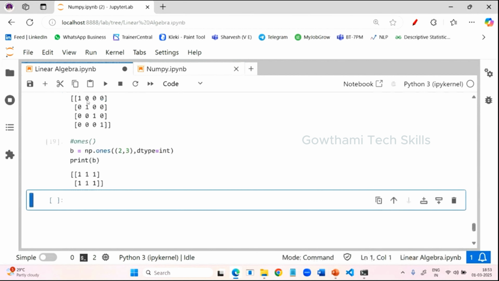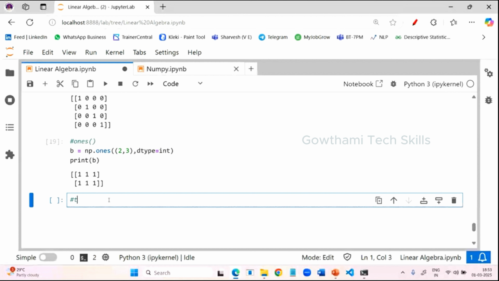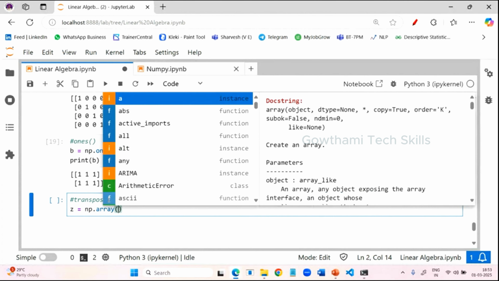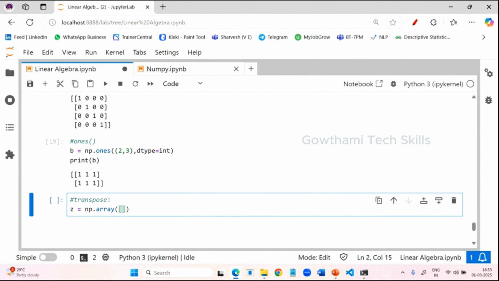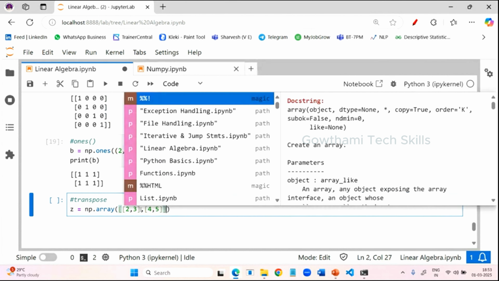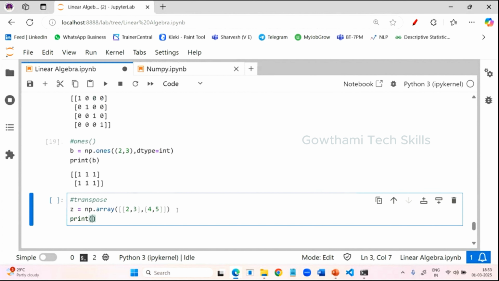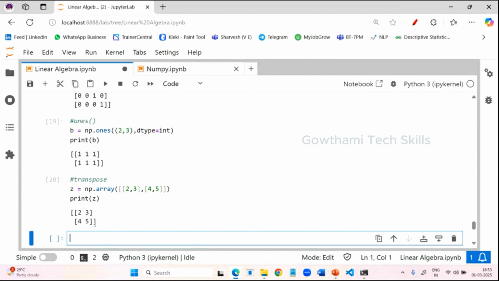Transpose. So now see here, let's see what is meant by transpose. So let us take the NumPy library. z is equal to np dot array function. I'm going to provide a 2 by 2 matrix. So 2, 3, and then I'm providing 4, 5. So you are making it 2 dimensional. I already gave a hint that 2 dimensional means it should have 2 square brackets. Now print of z, you see here, this is your 2 by 2 matrix.